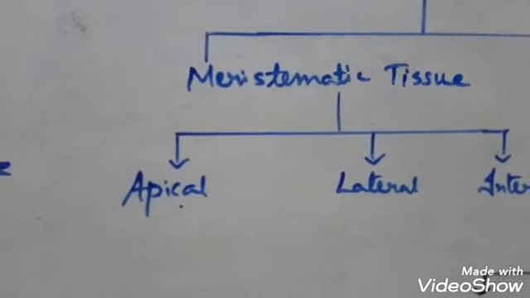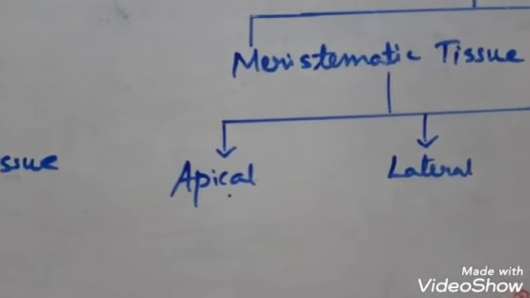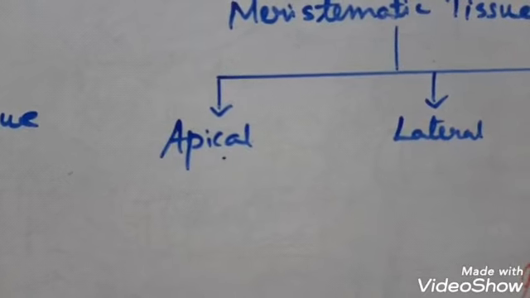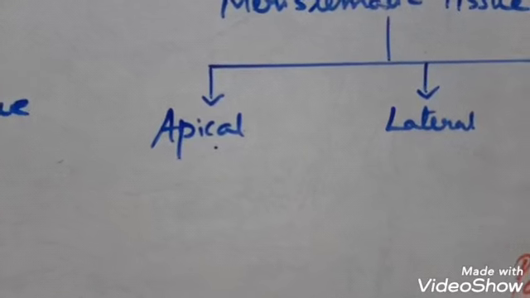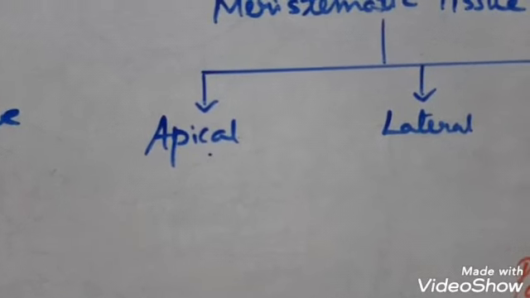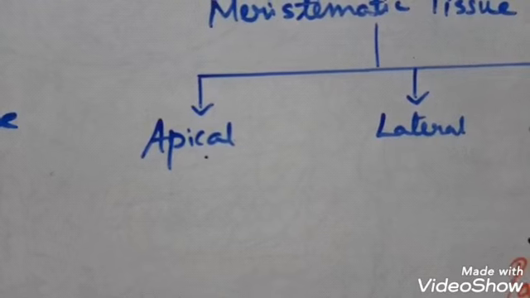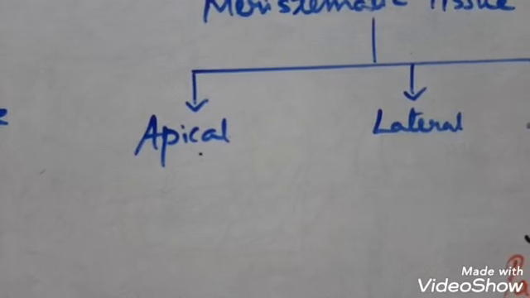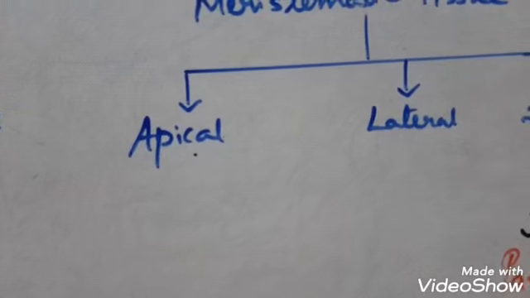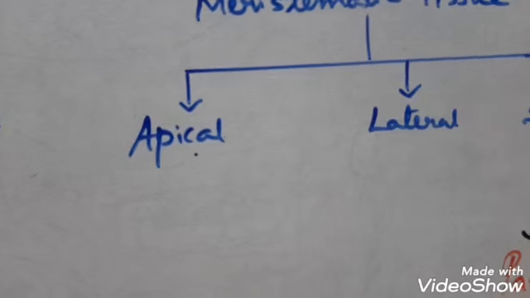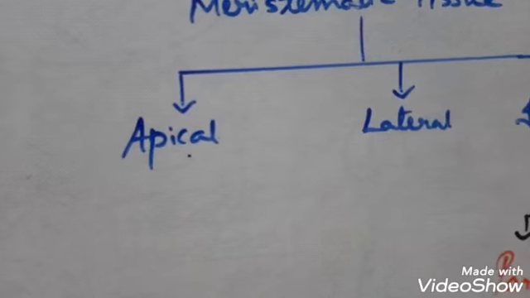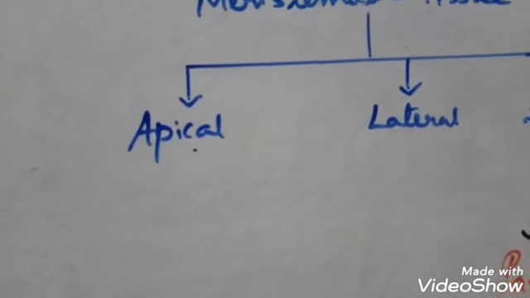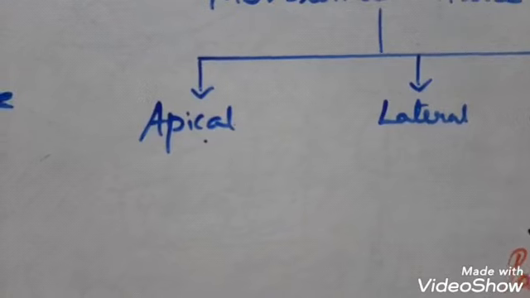So what is apical? Apical means apex. Apex means the tip of the root or shoot. So this type of tissue is found in the root tip and shoot tip. Okay, so you can remember two words: RAM, that is root apical meristem, SAM, shoot apical meristem. So apical meristematic tissues generally cause increase in the height of the plant. This is called primary growth. When a plant is growing in height, it is called primary growth.